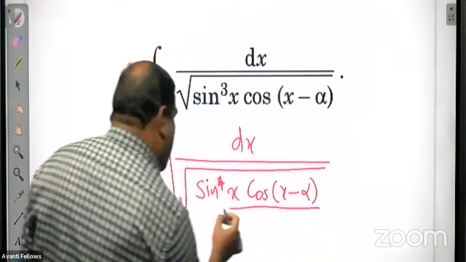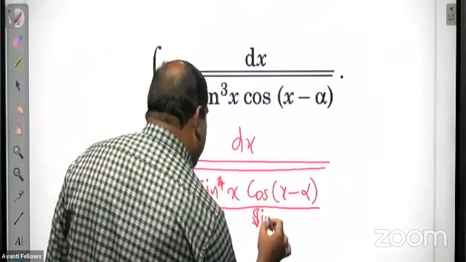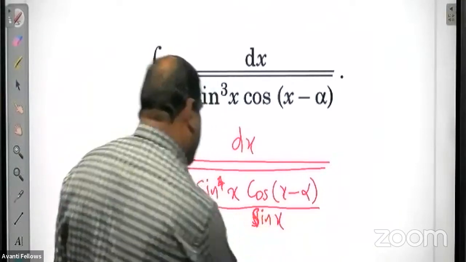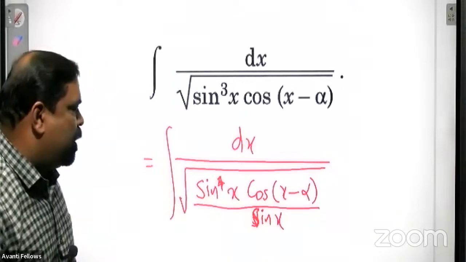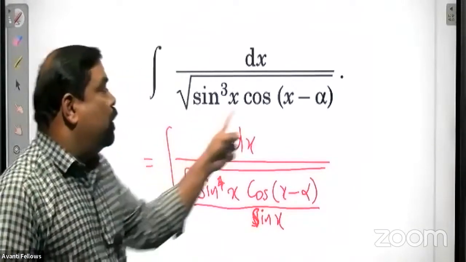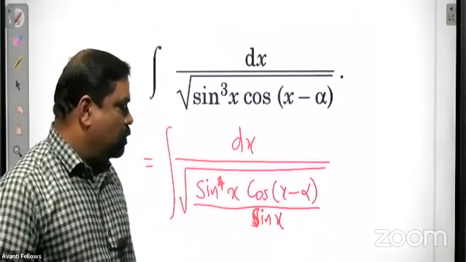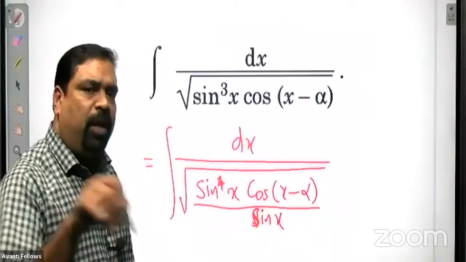To make it balance, we divide by sin x. So multiplying and dividing by sin x, the term inside the root. You will come to know why we are doing all these things.